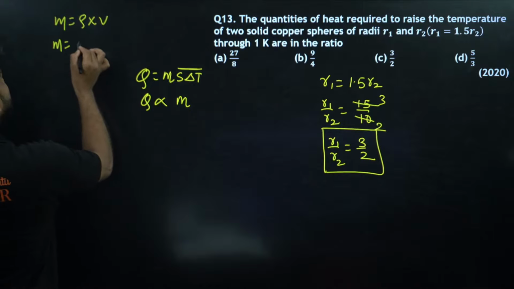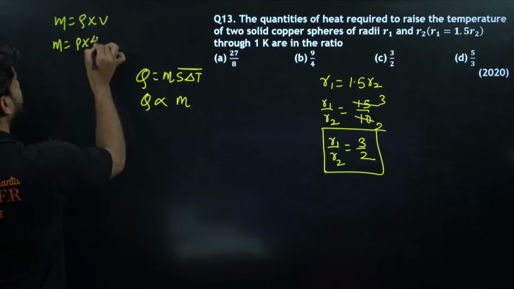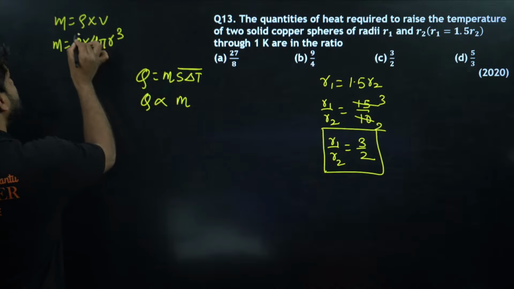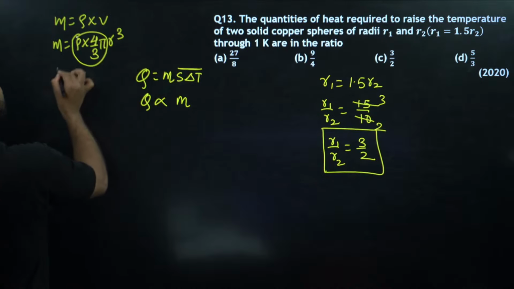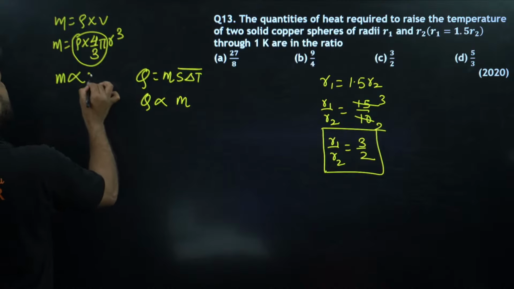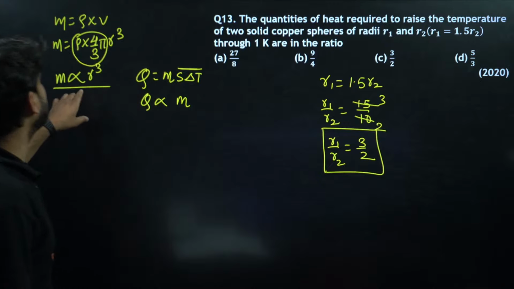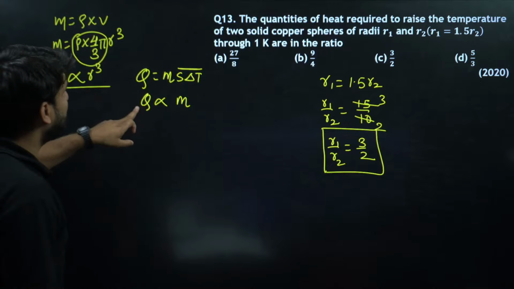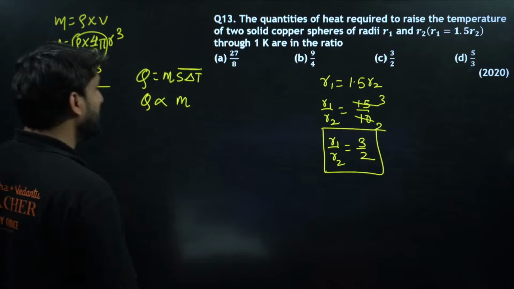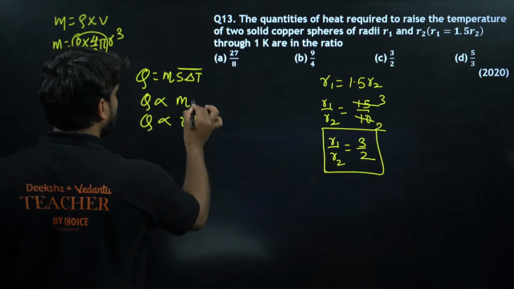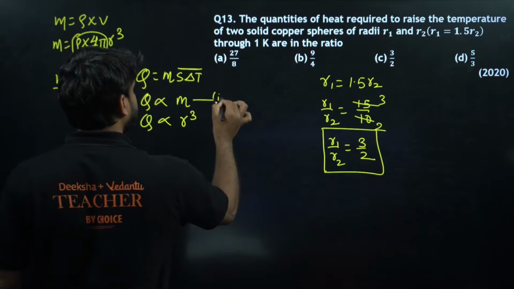Density is also constant, and volume is 4 by 3 pi r cube, so these are all constants. It means mass is directly proportional to r cube, and since the amount of heat is directly proportional to m, Q is also directly proportional to r cube. This is the first equation,